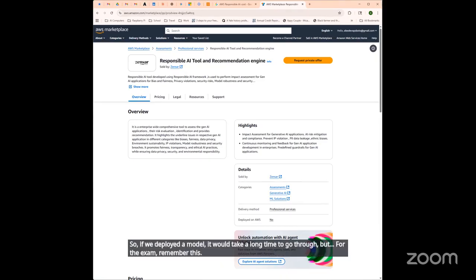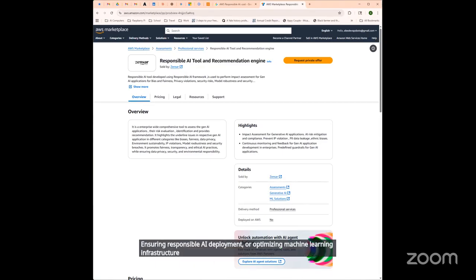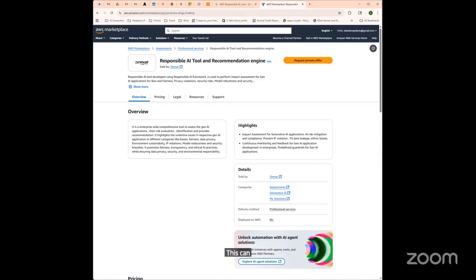When questions ask about implementing explainable machine learning systems, detecting model bias, ensuring responsible AI deployment, or optimizing machine learning infrastructure costs, understand that these best practices demonstrate practical knowledge of production-ready machine learning architectures and integrating AWS services across the lifecycle from data prep through deployment, monitoring, and continuous improvement. This can maintain fairness, transparency, and cost efficiency.